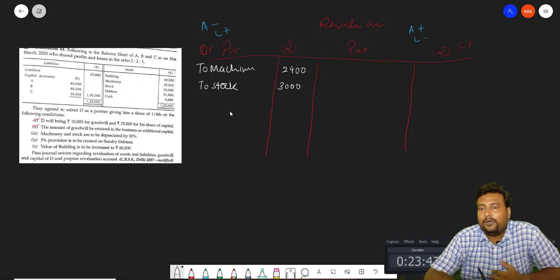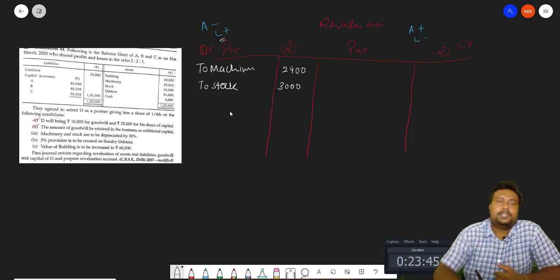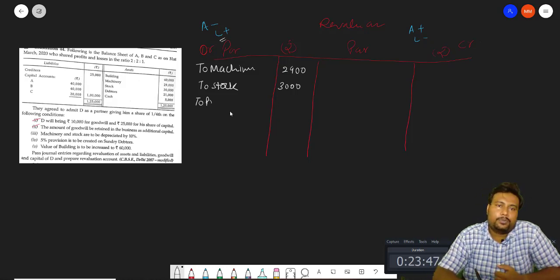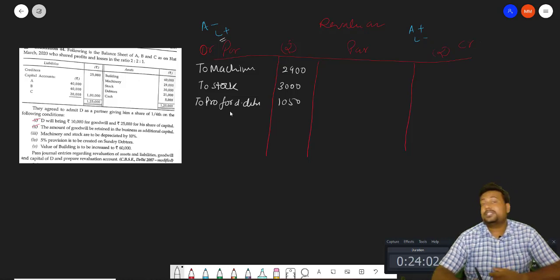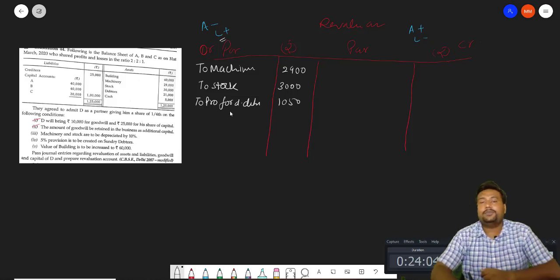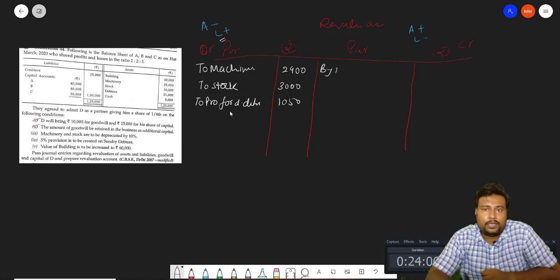So our liability increases, so again it will be to provision for doubtful debts. Debtors are 21,000. 5% will be 1,050 rupees. Our building increases to 60,000. It means building increases by 20,000.